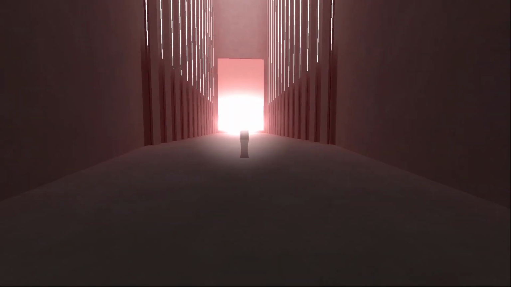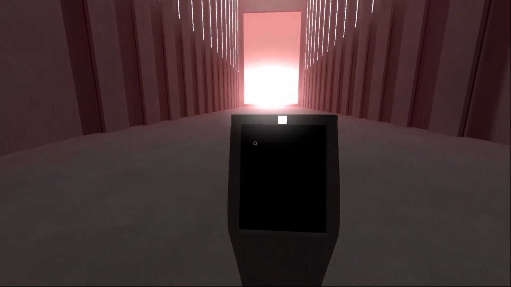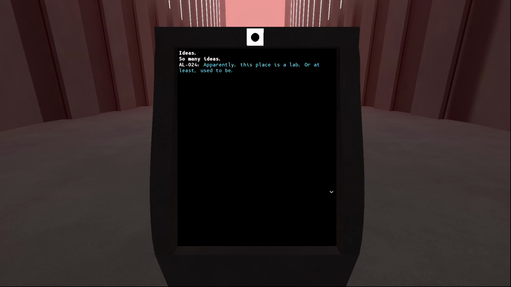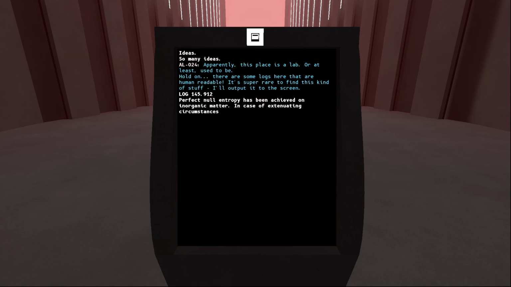And there's one last terminal over here, time for new stuff, for me at least. Ideas. So many ideas. Apparently, this place is a lab, or at least used to be. Hold on. There's some logs here that are human readable. Super rare to find this kind of stuff. I'll output it to the screen.